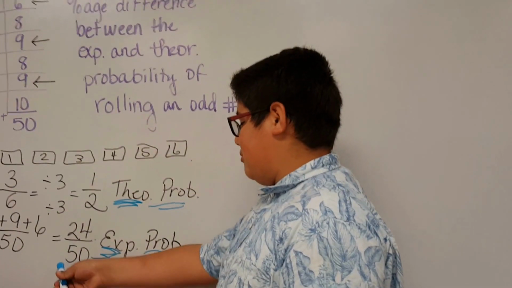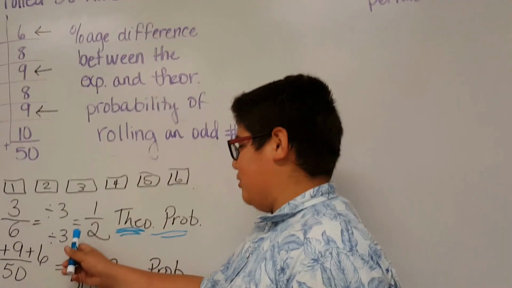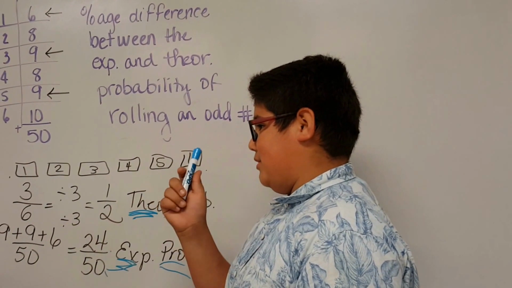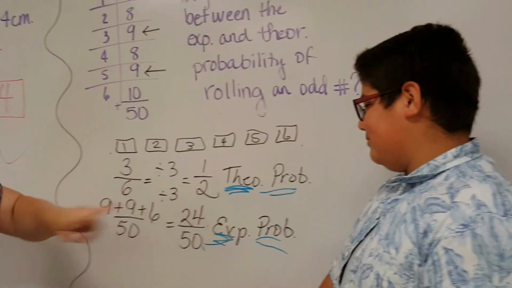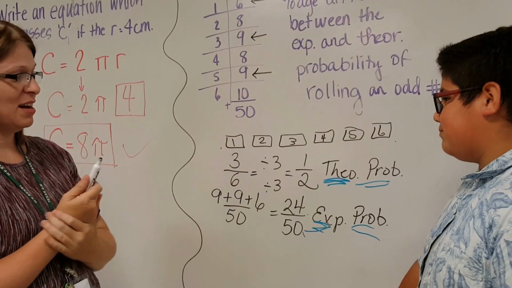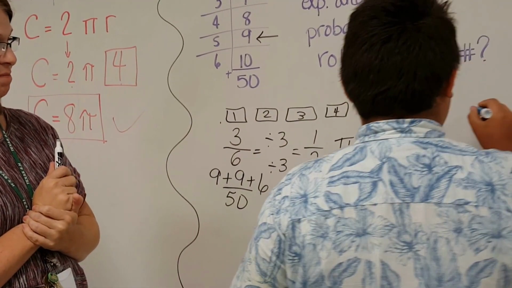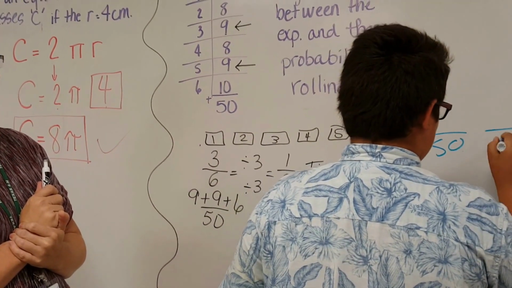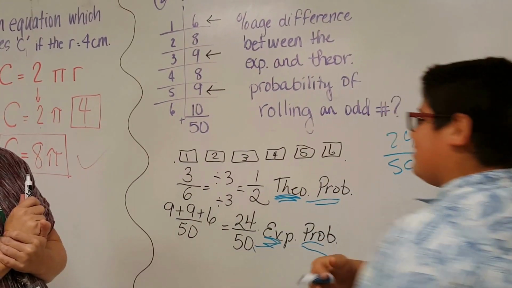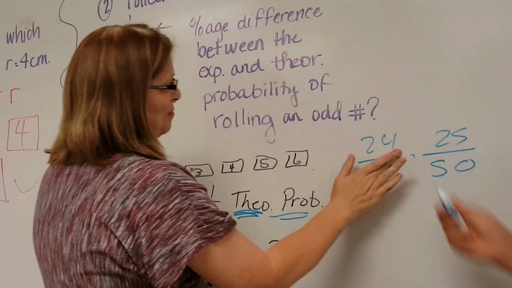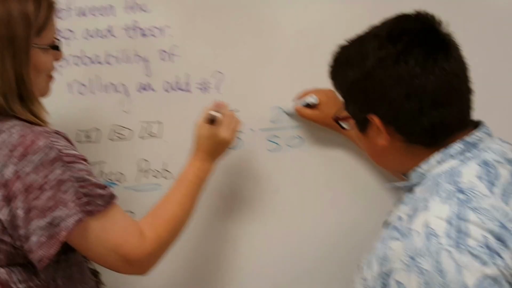So then what we're going to do is multiply this by 25. Very good. So what would that be as a fraction with a denominator of 50? 25/50. Okay? So let's write them the other way around with the 25 on this side.